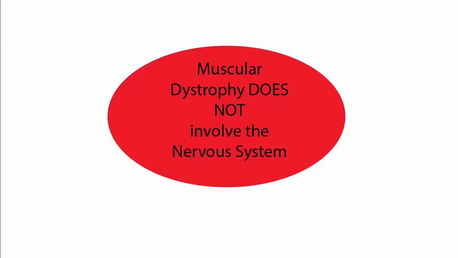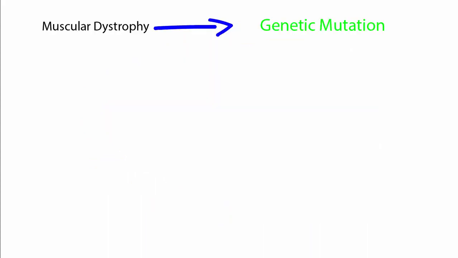It is important to remember that muscular dystrophy does not involve the nervous system. I will say that one more time. Muscular dystrophy does not involve the nervous system. Rather, muscular dystrophy is the result of a genetic mutation of the dystrophin gene, which is found in the X chromosome.